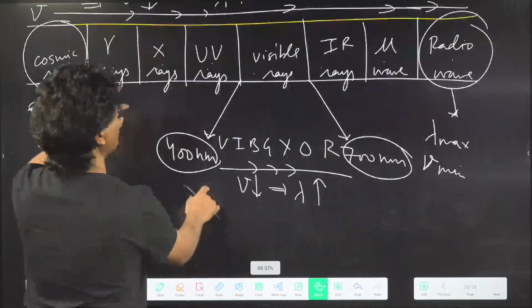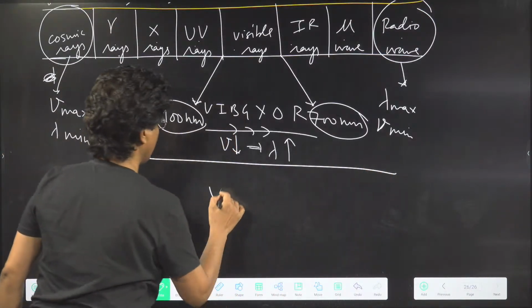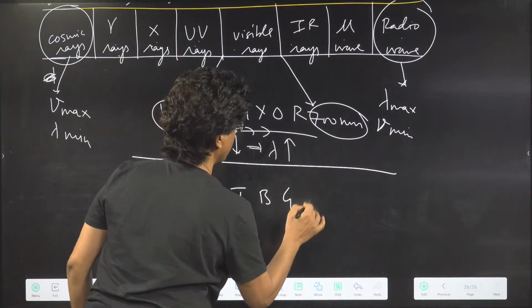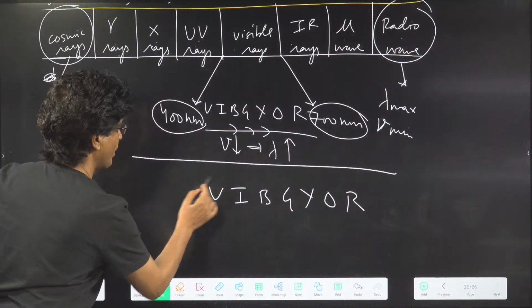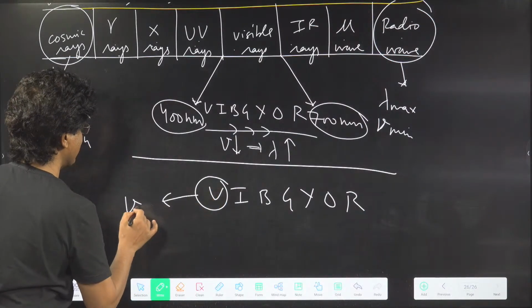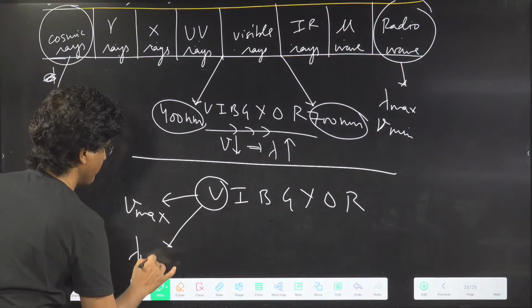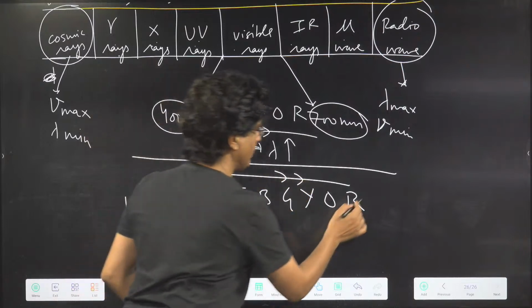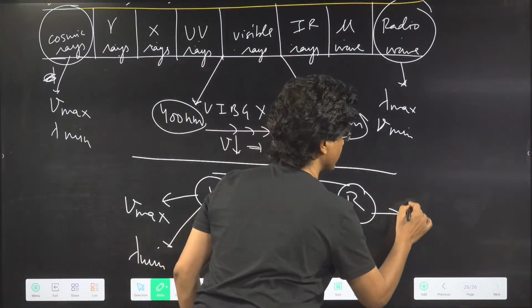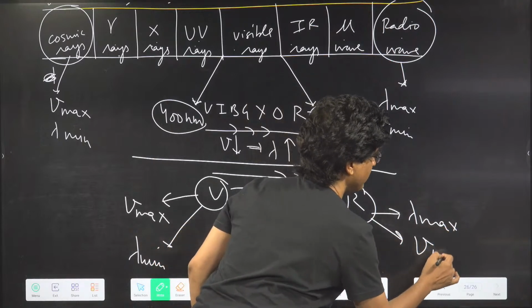Now tell me, among this VIBGYOR, who has maximum frequency? Frequency is maximum for violet, which also means lambda will be minimum. But as you keep on moving from left to right, the wavelength increases, lambda is maximum, and if lambda is maximum, frequency will be minimum.